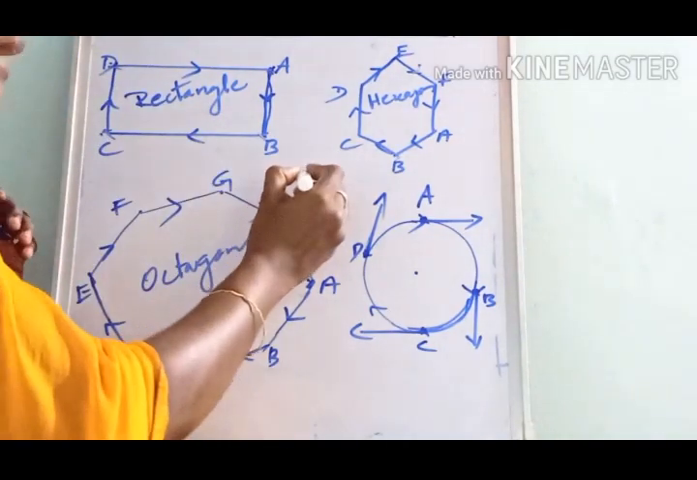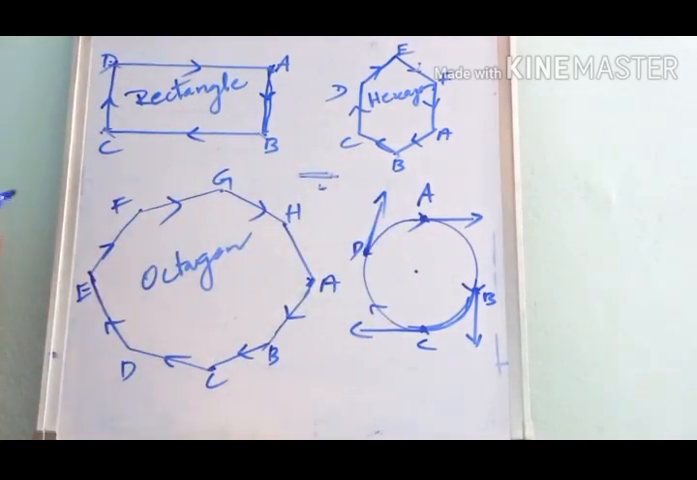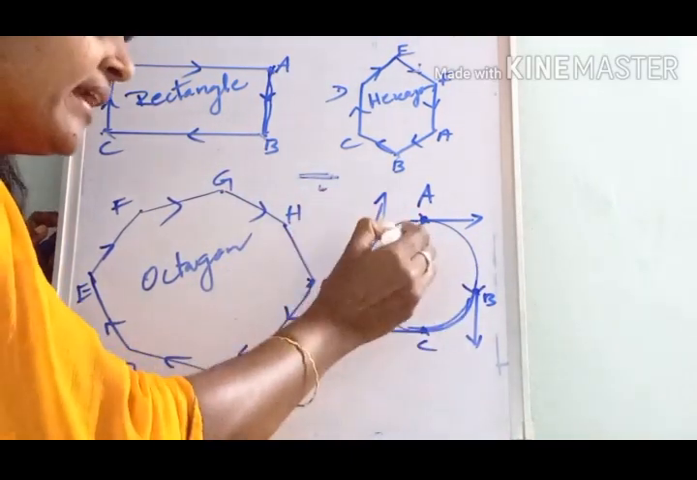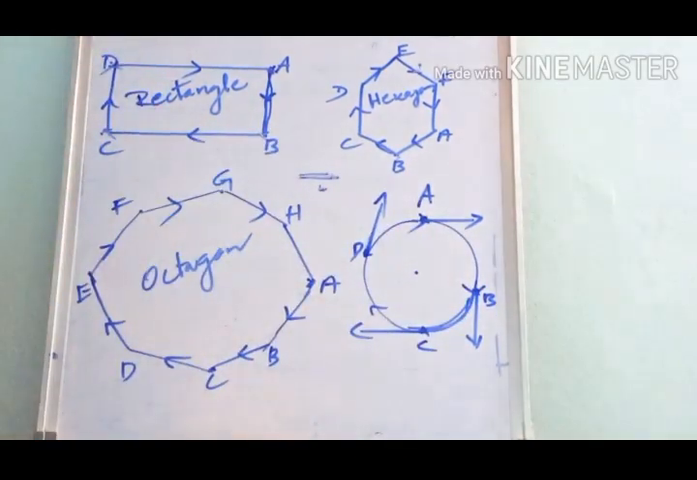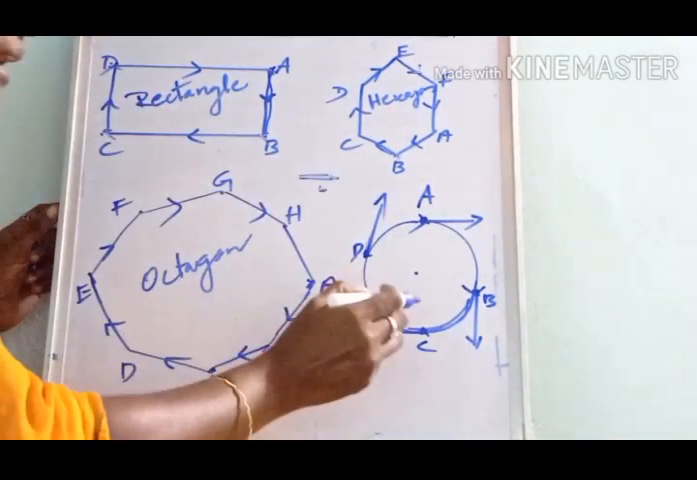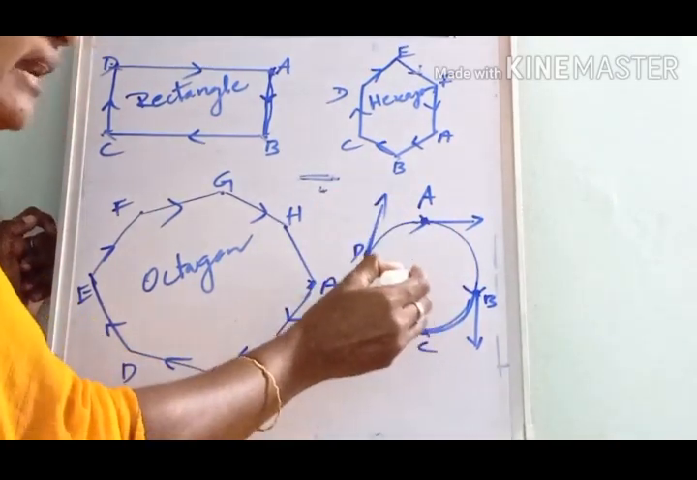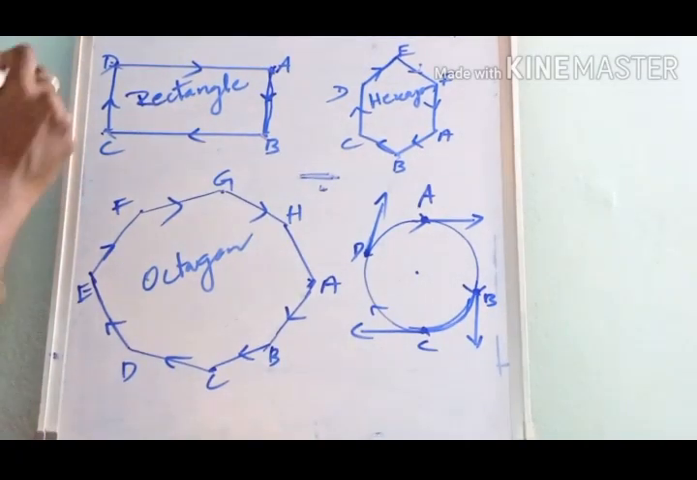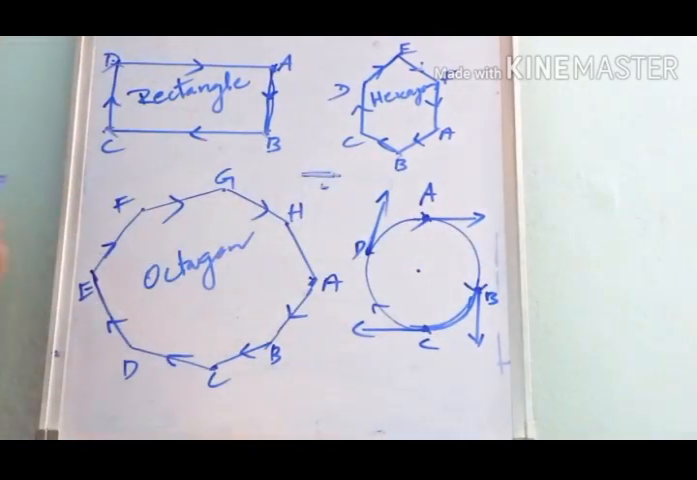Actually here each length or each side reduces to a point in the case of a circle. Here that object moves with a constant speed, and only the direction of motion changes. So we can say when an object moves along a circle, it gets accelerated due to the change in direction of motion.